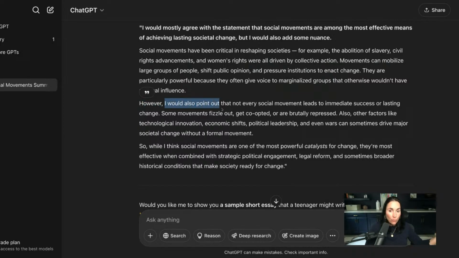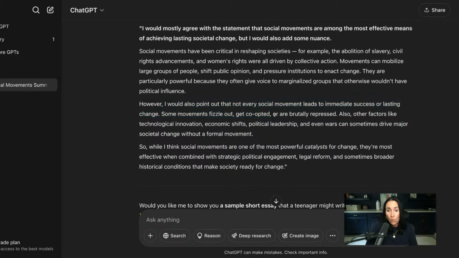However, I could also point out that not every social movement leads to immediate success or lasting change. Some movements fizzled out, got co-opted by somebody else, or were brutally repressed. Also, we need political leadership. We need economic shifts. We need policy, not just protests. And protests and social movements are important. They show the visual of how many people might be upset. But without the policy, without the law, without the economic shifts towards marginalized people, are they really working?